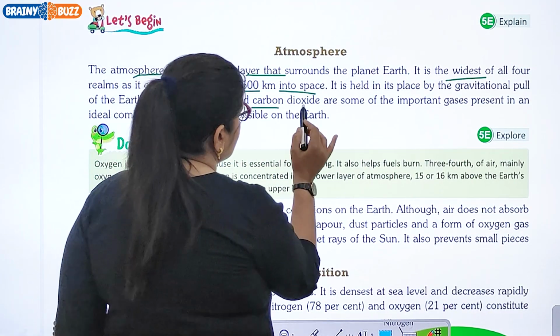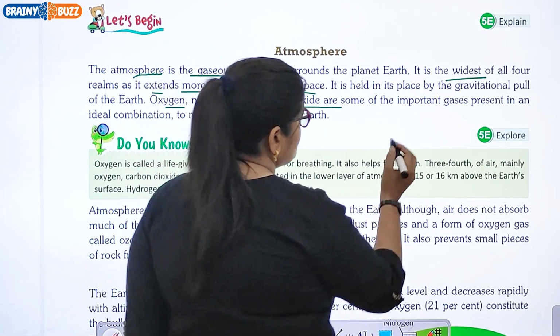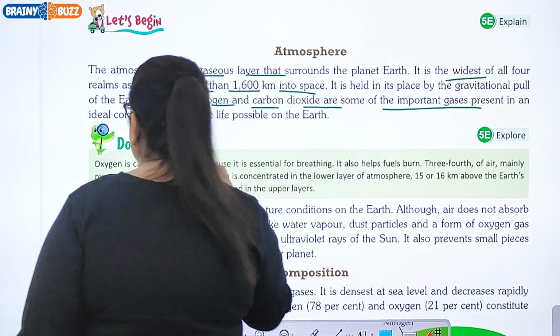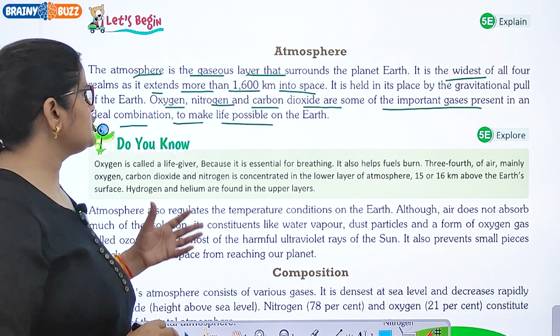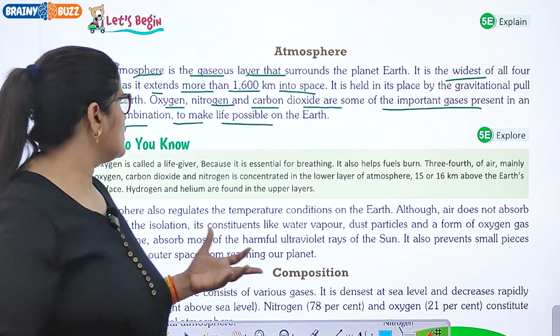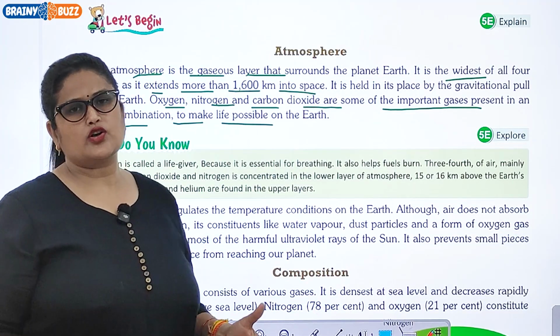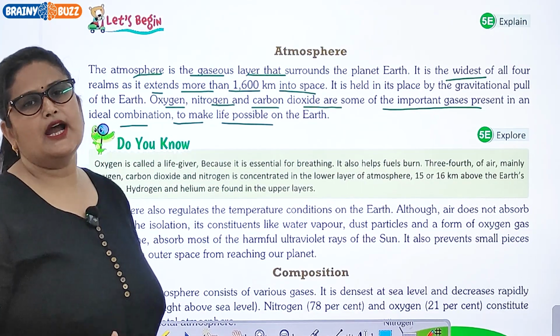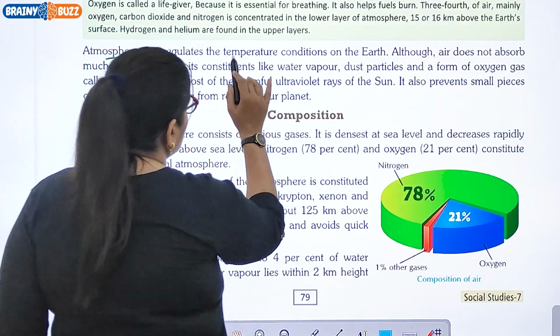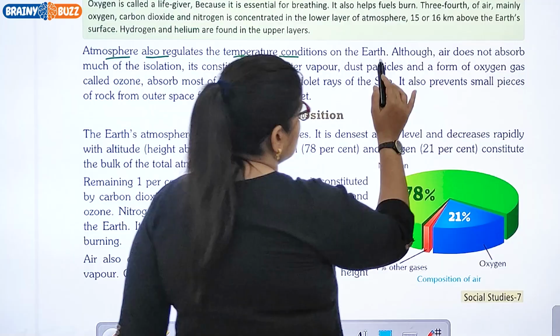Oxygen, nitrogen, and carbon dioxide are some of the important gases present in an ideal combination to make life possible on the Earth. तो ये जो गैसों का मिश्रण है ना, कौन सी? ऑक्सीजन, नाइट्रोजन एंड कार्बन डाइऑक्साइड, ये गैसों का मिश्रण है जिसकी एक लेयर बनी हुई है. ठीक है, इसको बोलते हैं एटमॉस्फेयर. Atmosphere also regulates the temperature conditions on the Earth.